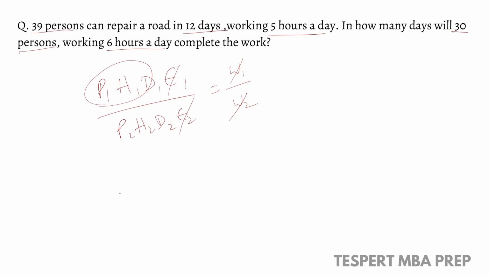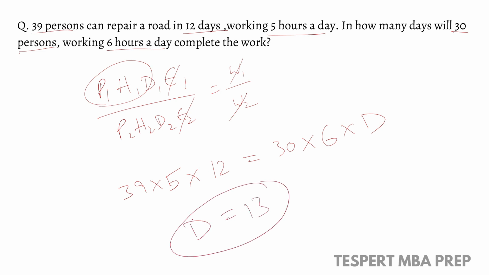So these three are given. What is P1 here? 39. H1, that is number of hours, is 5, and number of days in the first case is 12. That will be equal to, what is P2 here? 30 persons in the second case. Number of hours is 6 and number of days is not mentioned, so let it be D. So calculate this, you'll get the number of days as 13. So in 13 days that particular task can be completed, right?